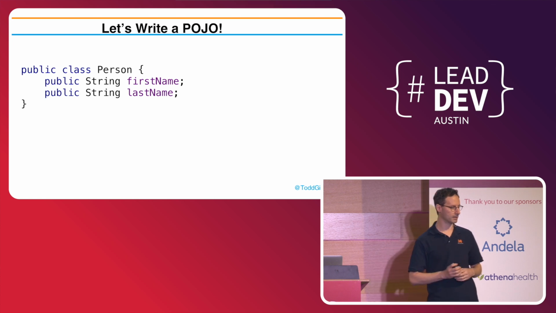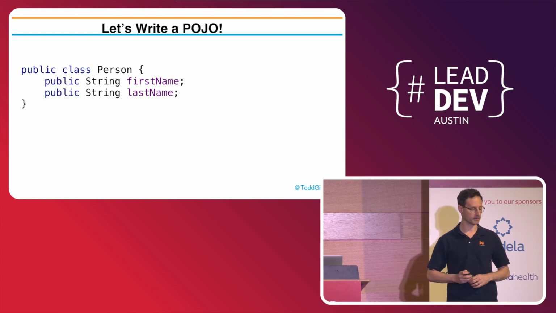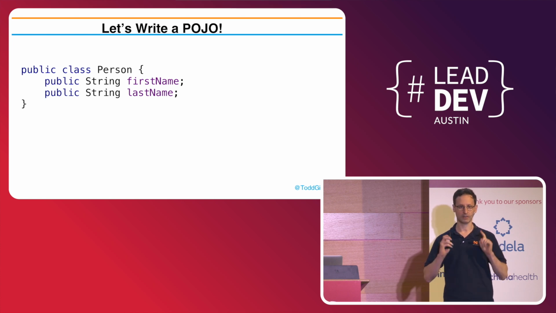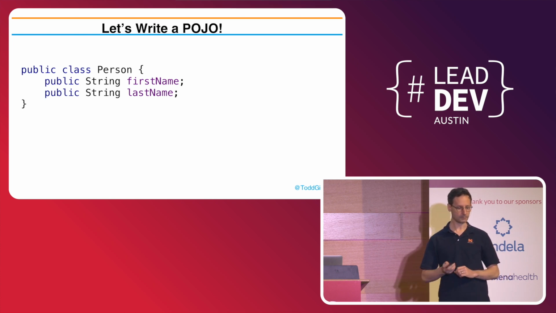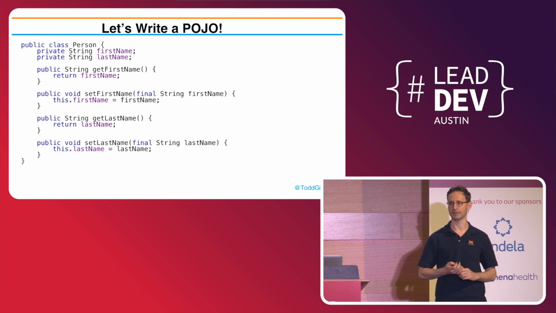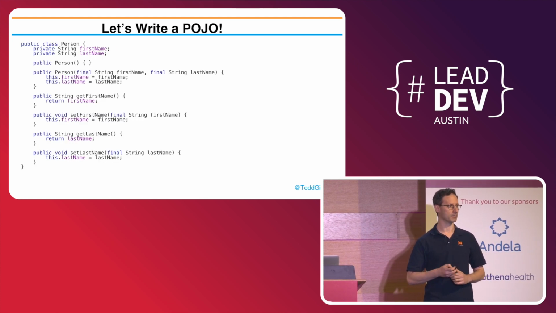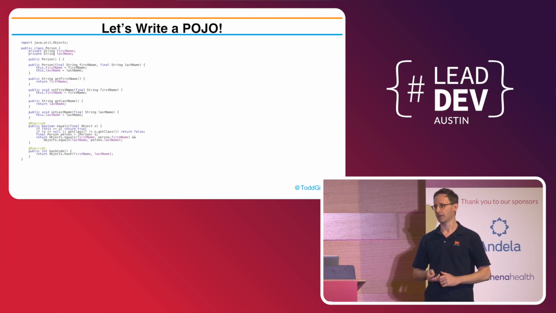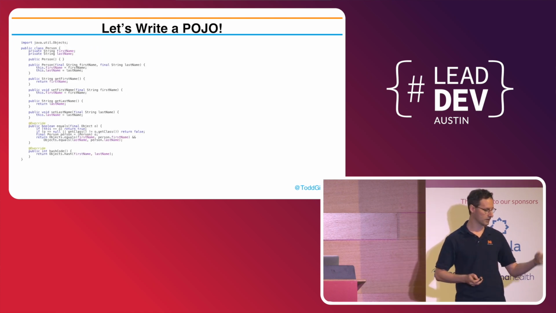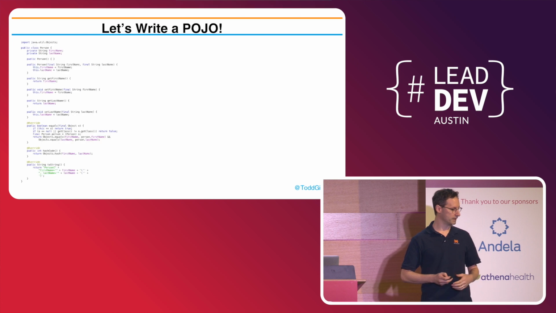So let's go back to Java. We'll write a POJO. It's a plain old Java object, right? I've got this person, first name, last name. That's good, right? We can just check that in. Nobody's going to complain. Nope, I need first name. I need all the setters and getters. So I'm going to get my editor to write me setters and getters. And then I'm going to get my editor to write me equals and hash code, and then constructors, and then toString.